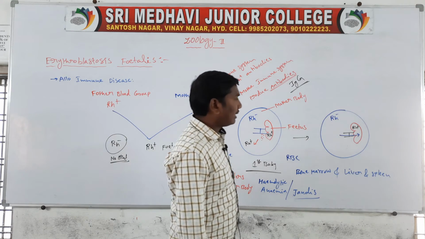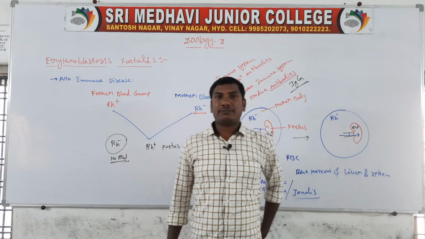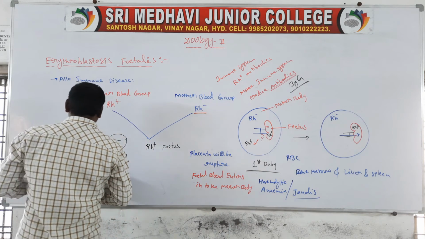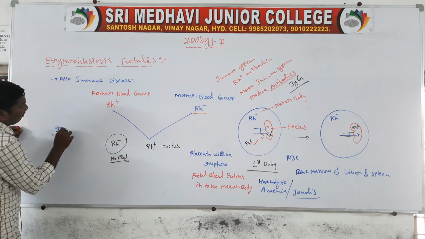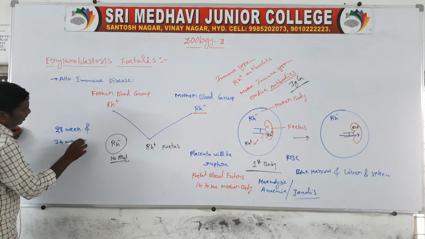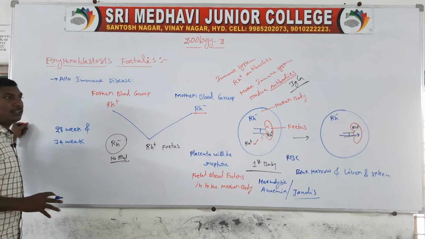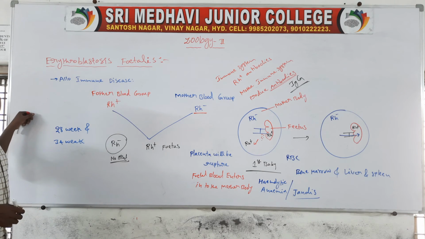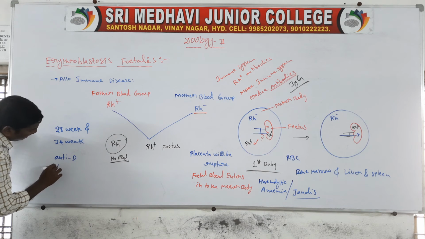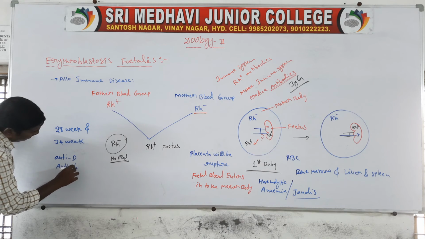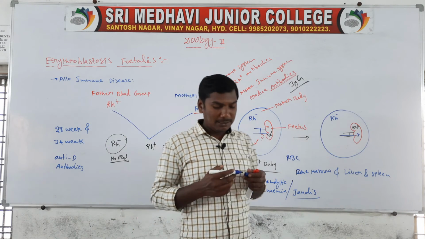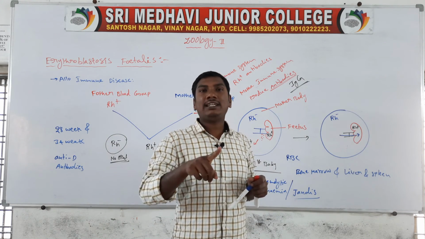Next, the prevention of erythroblastosis fetalis. The mother is given an injection at the 28th week and the 34th week of the pregnancy of the second baby.